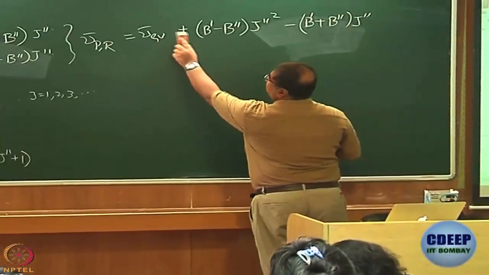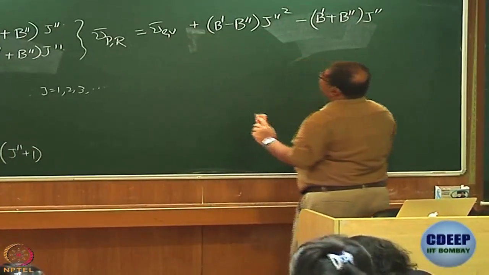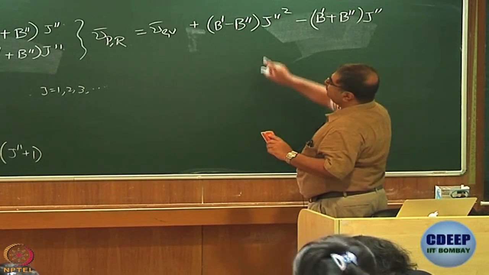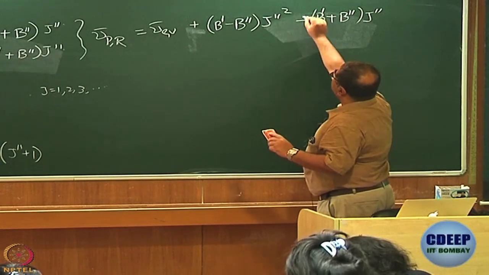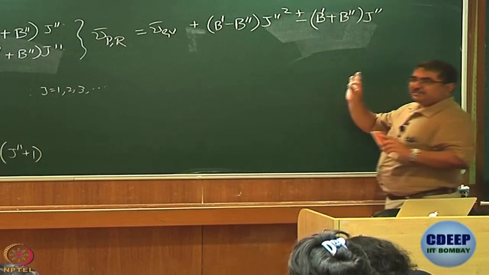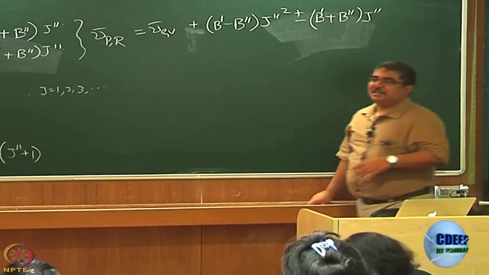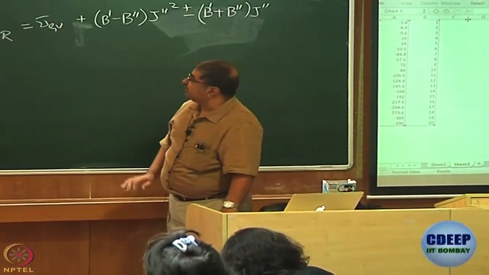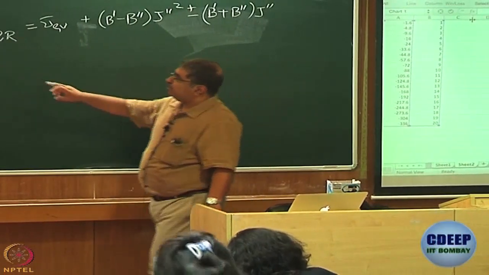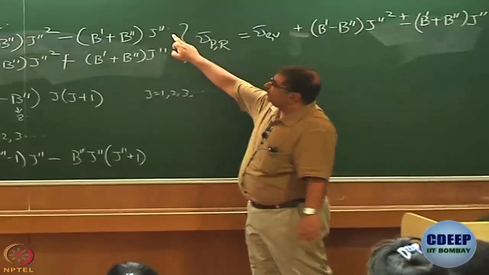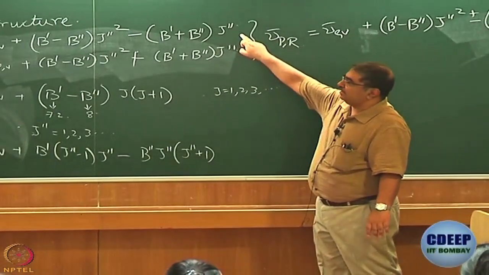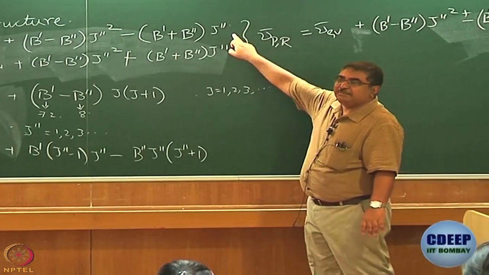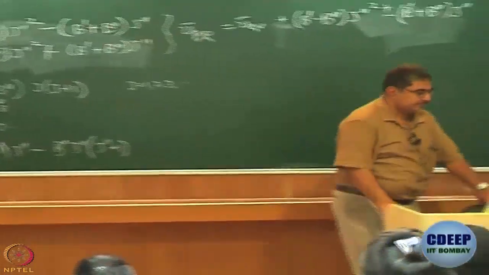So, this will be what? This will be plus j dash square, this will be plus minus. Is that right now? Now, I will get the correct parabola. So, which one is P, which one is R? Sorry, is this P or is this R? Delta j equal to minus 1, that is P, right? Let us do that first.